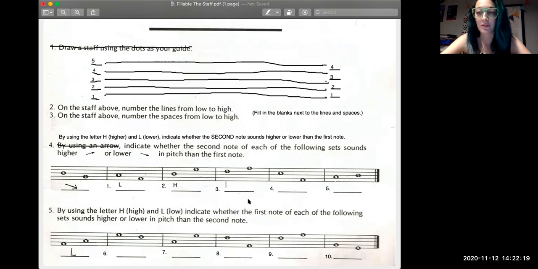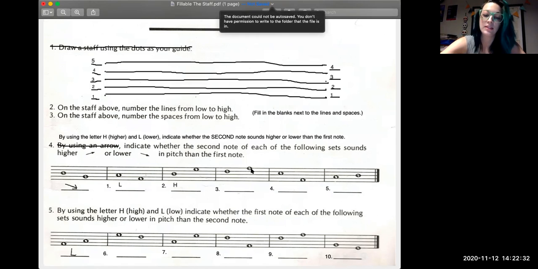Then if you look at number 3, the second note is on line number 5, and the first note is on line number 4. So that means the second note is on a higher line than the first note, which means it's going to sound higher. So I'm going to put an H.